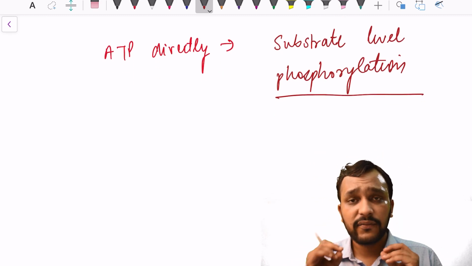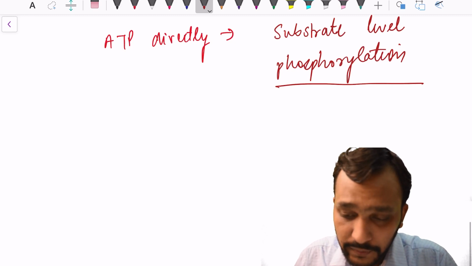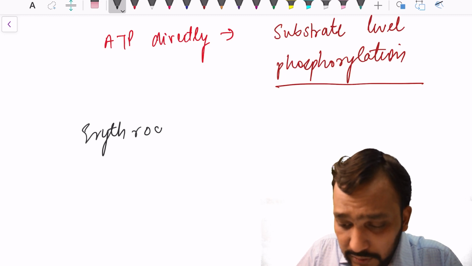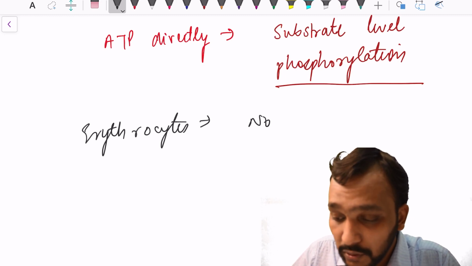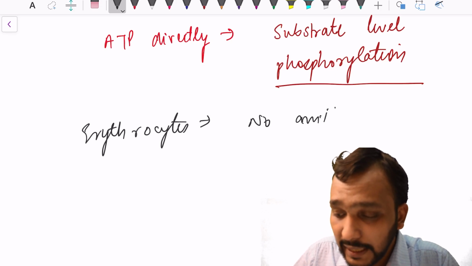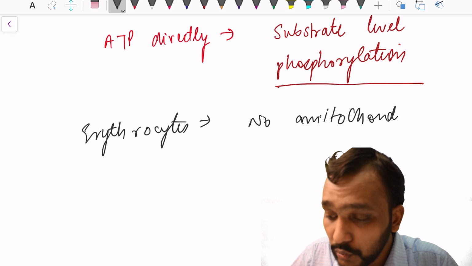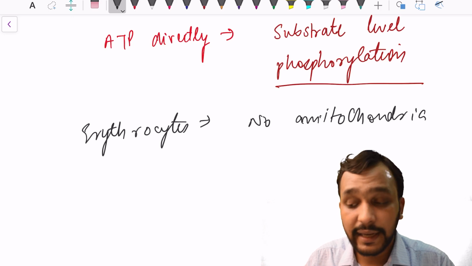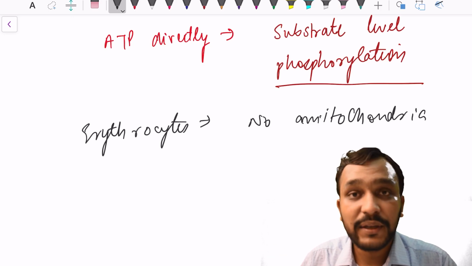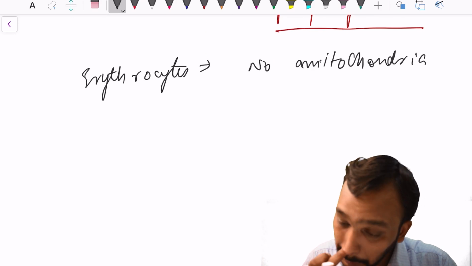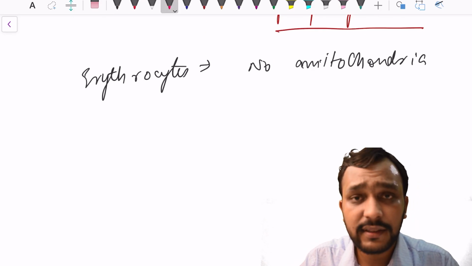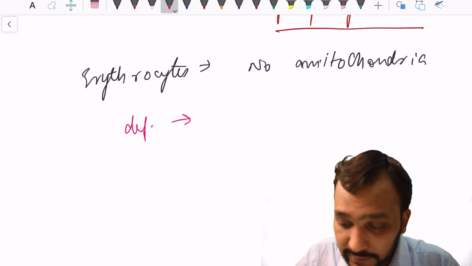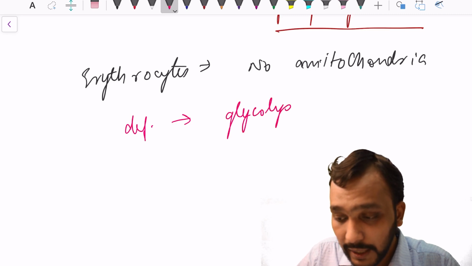And guys, one very important thing, in erythrocytes there are no mitochondria. So whatever energy comes to erythrocytes is only through glycolysis, because the pyruvate molecule is not undergoing any metabolism in the mitochondria. So whenever there is any deficiency in an enzyme of glycolysis, what will happen?